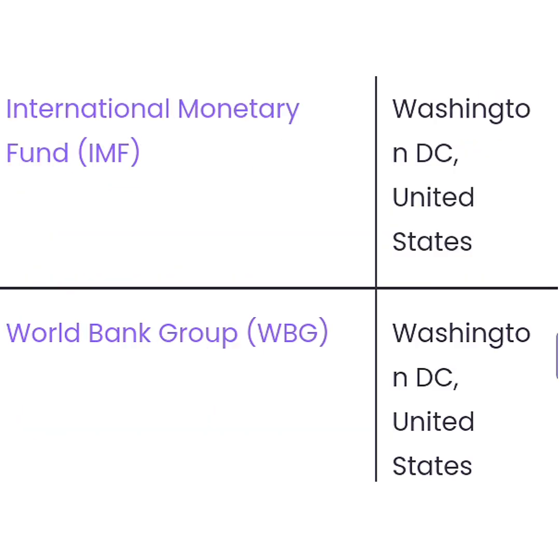Now let's see whose headquarters are in Washington DC, US. So we have two international organizations. They are International Monetary Fund and World Bank Group. So they have their headquarters in Washington DC.